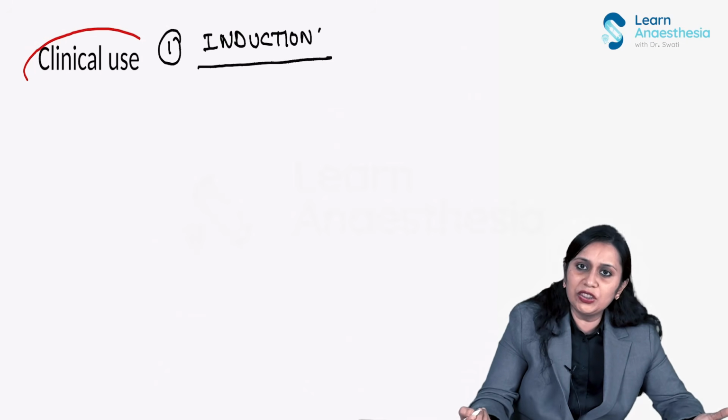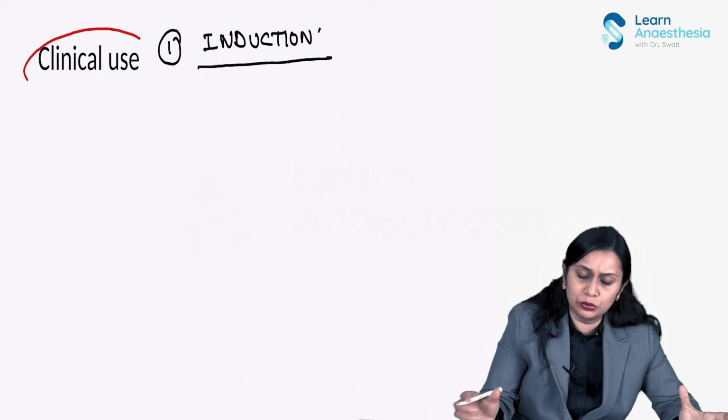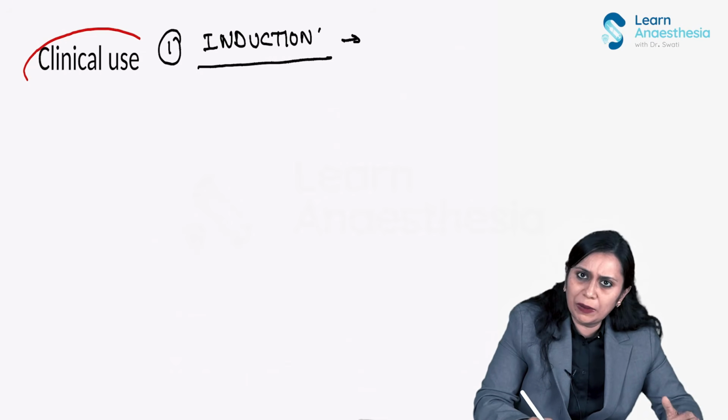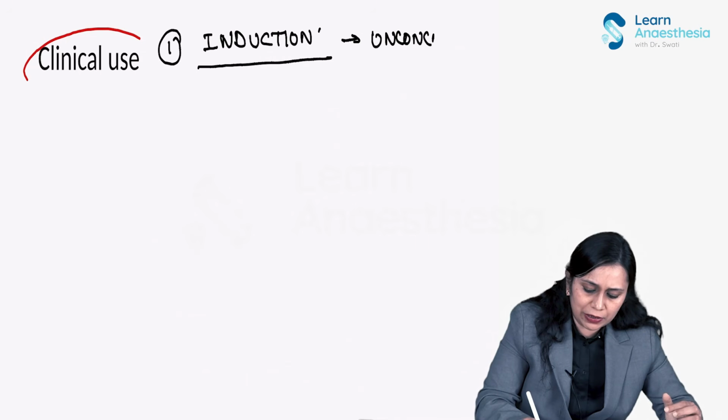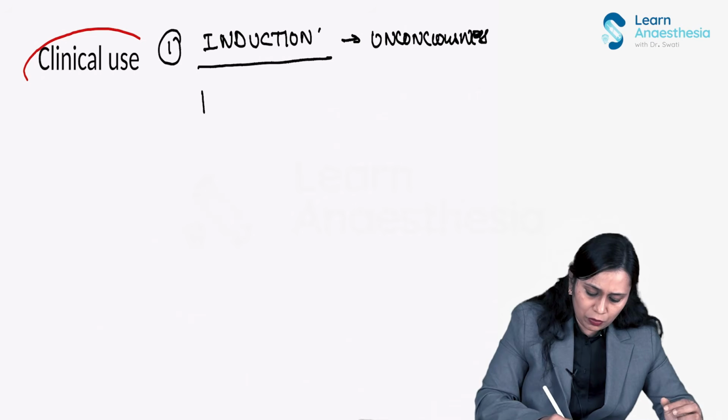Now what is the induction dose? The broad induction dose: induction means to make the person unconscious. To make the person unconscious, the dose is 1 to 2.5 milligram per kg body weight, right?